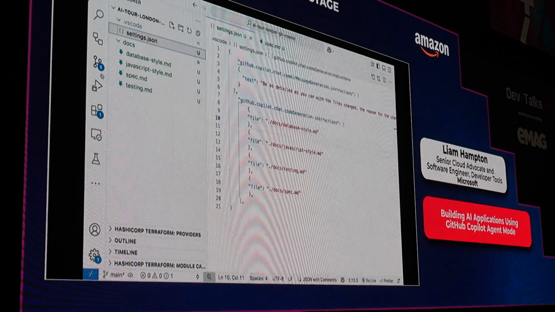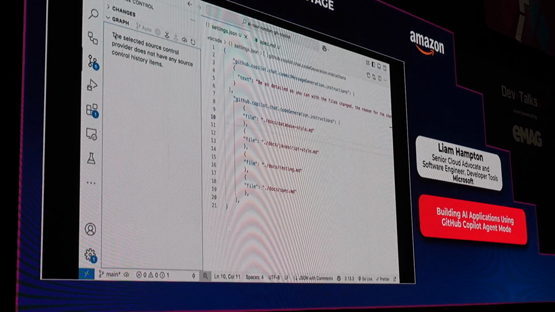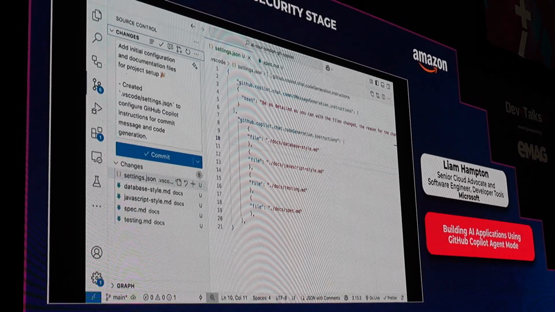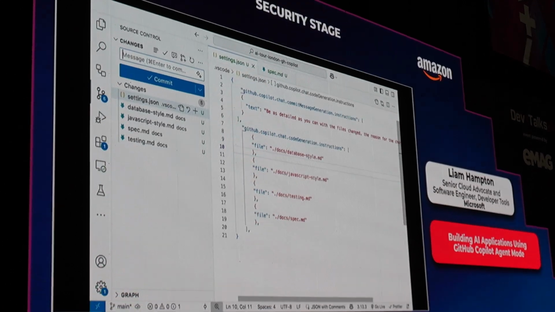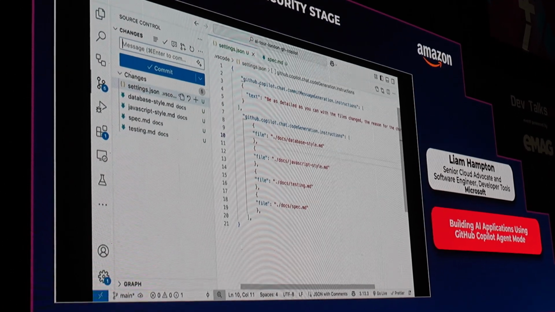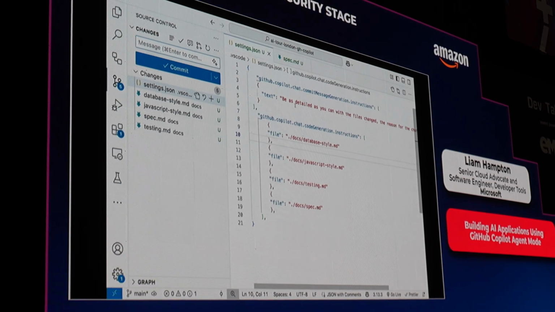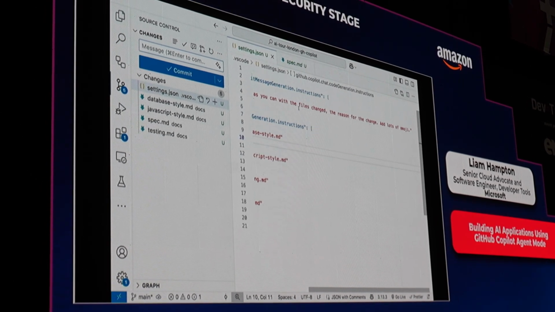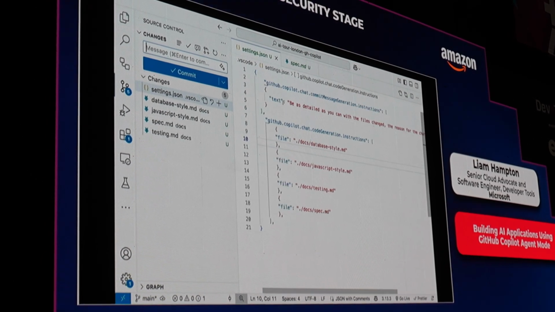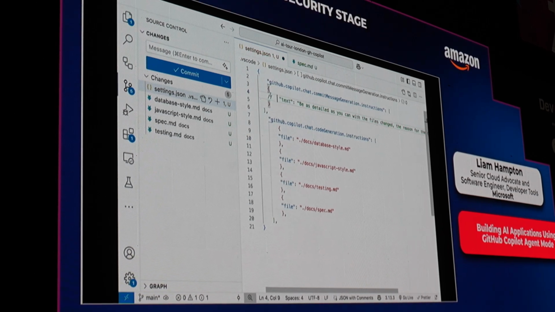Here's a good example. Over here, we have got our source control. We don't want graph open, we want changes. Well, let's get rid of that. Over here at the top, we have got a chat completion, commit message generation. What is that going to do? Well, I'm telling it to be as detailed as you can with the file changes and the reasons for the changes, and add lots of emojis. Okay, so what does it look like if I take that out?